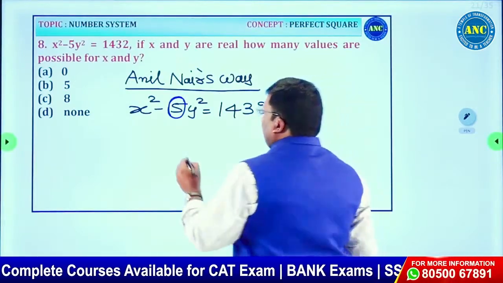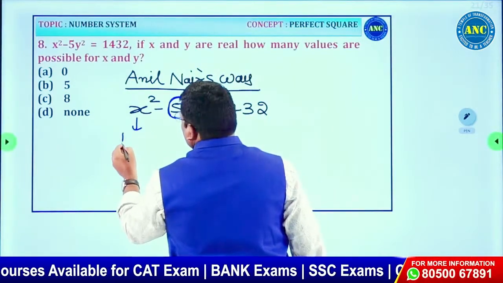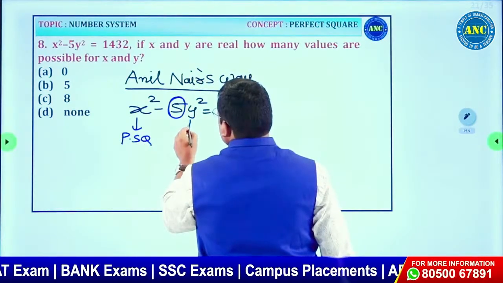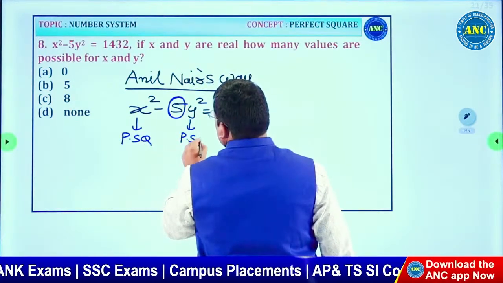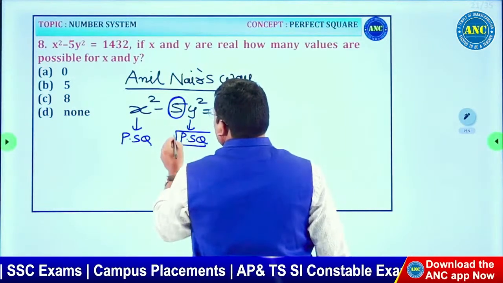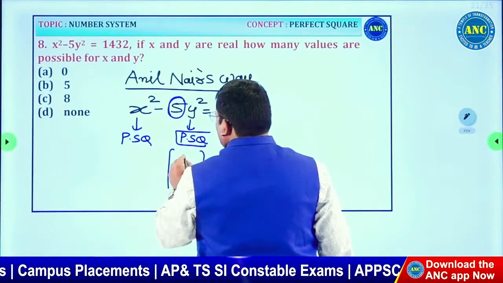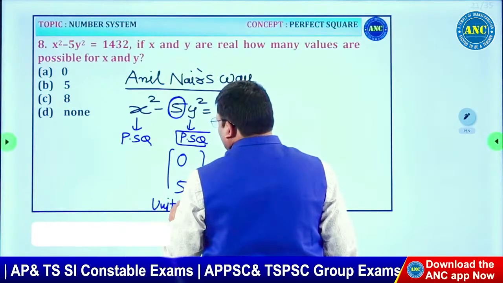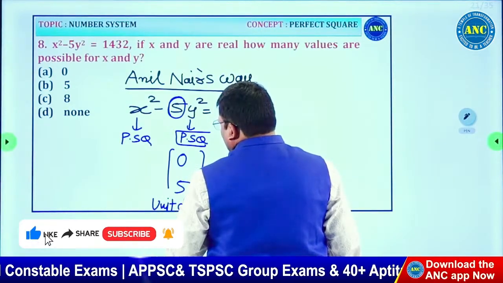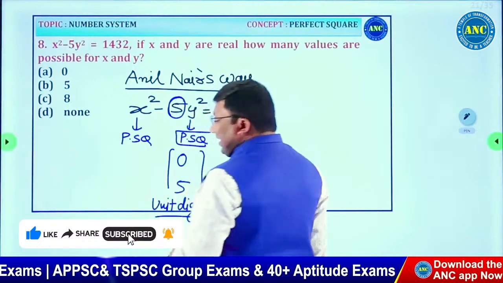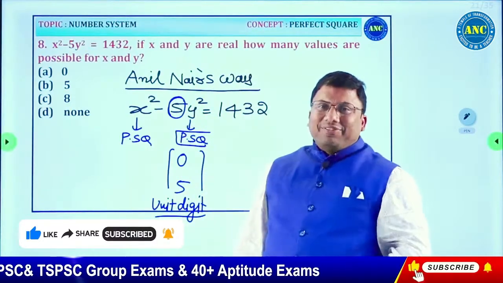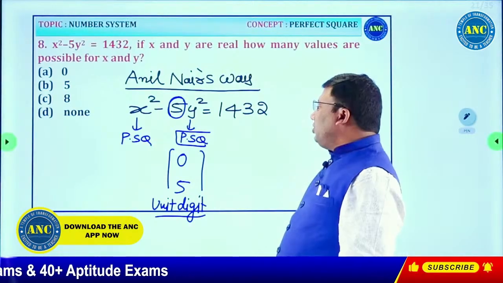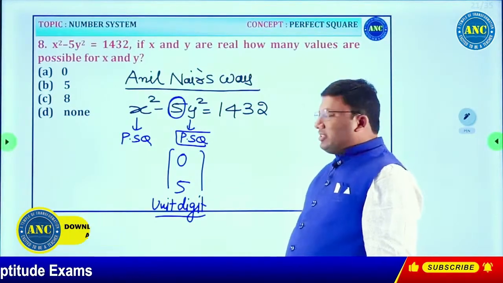And x square, if the power is even, is a perfect square. Here 5 into it is also a perfect square. 5 into any number, the unit digit will be 0 or 5: 5 into 2 is 10, unit digit 0; 5 into 3 is 15, unit digit 5.